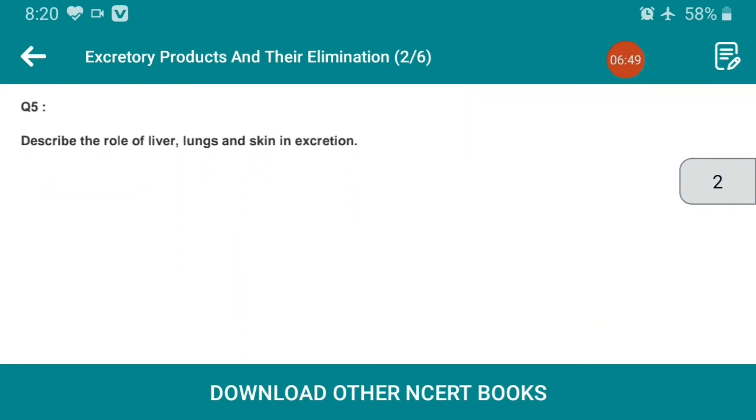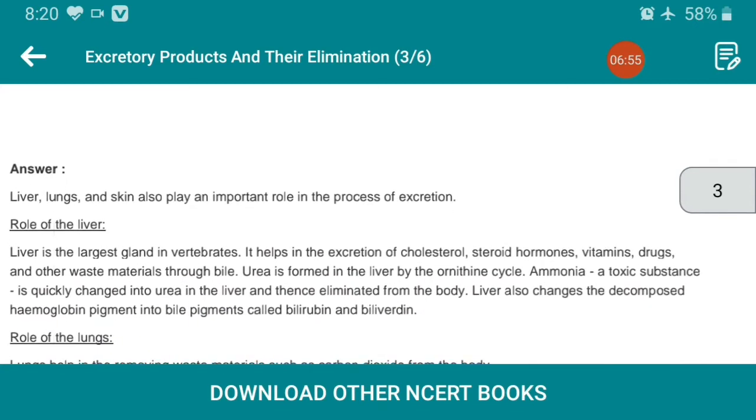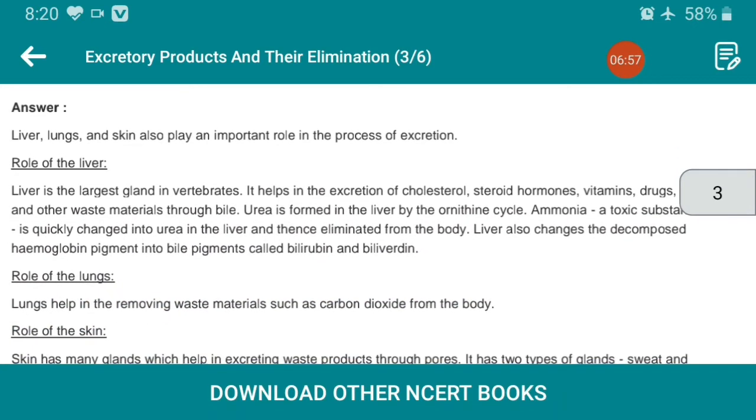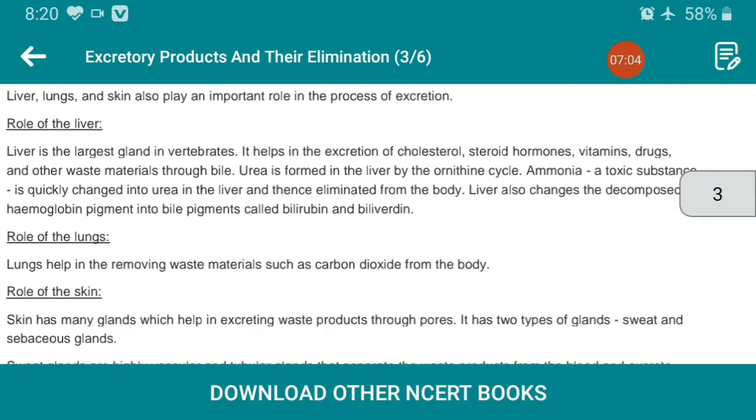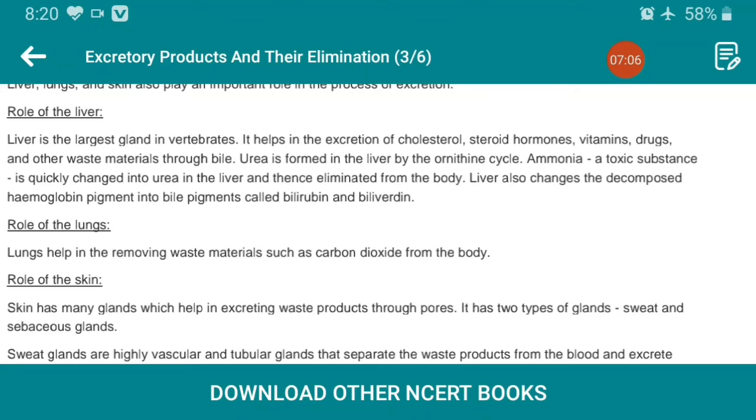Question number 5, describe the role of liver, lungs and skin in excretion. The liver, lungs and skin also play an important role in the process of excretion. The role of liver: the liver is the largest gland in vertebrates.